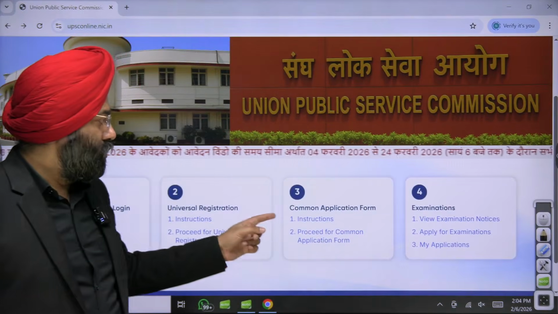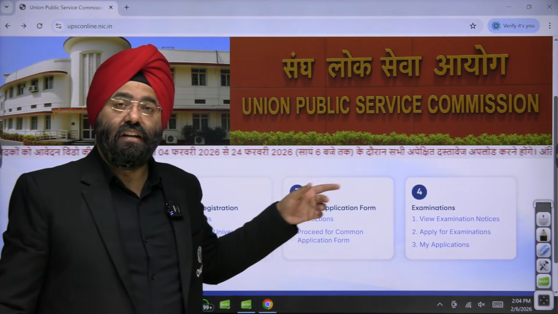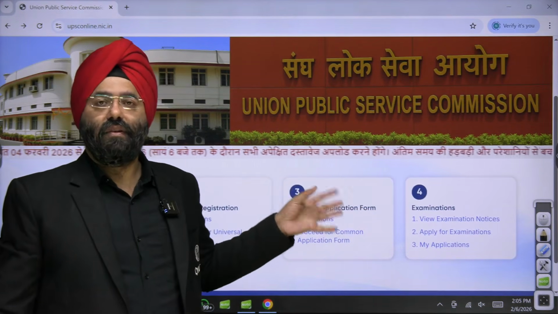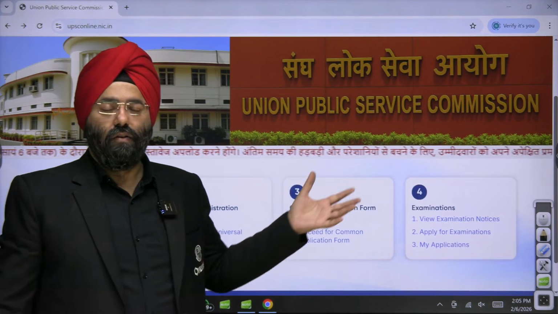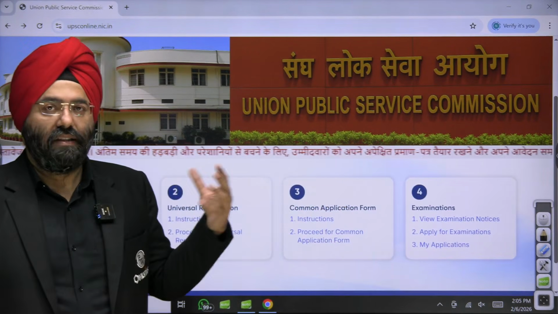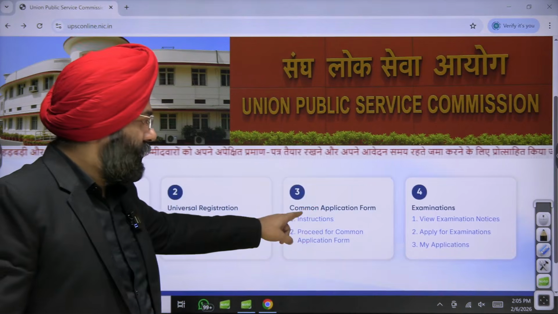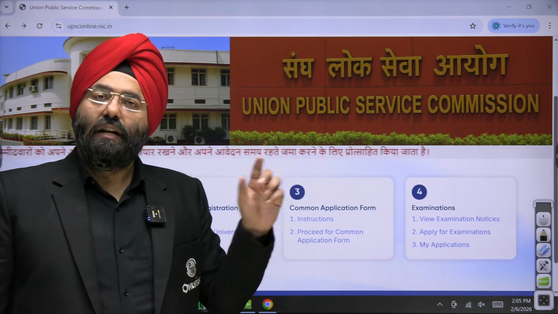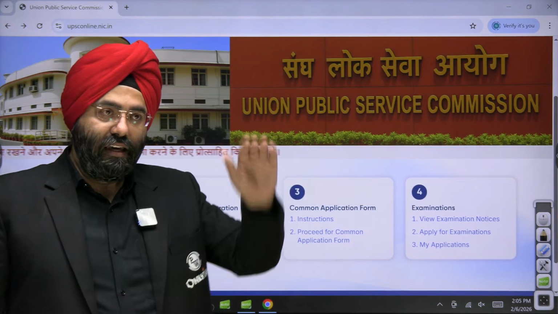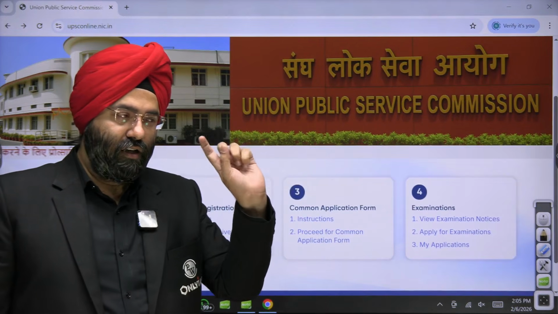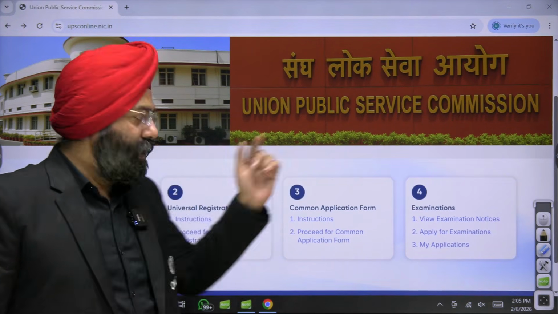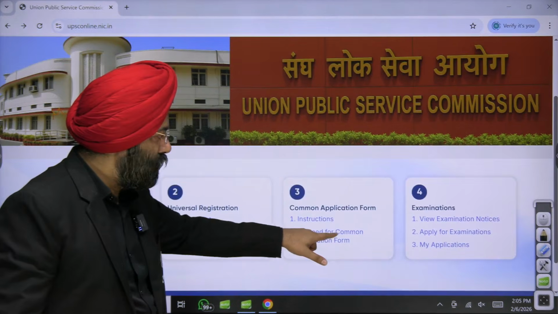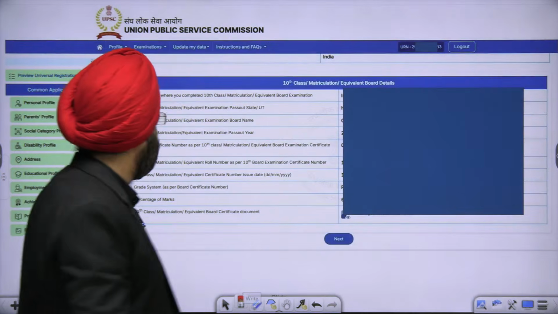Now, this is a common application form. This is not specifically for civil services. This is for every examination which you will possibly appear for using UPSC as a means. So what are you going to do? You will click on the instructions. After clicking on the instructions, you will say I agree, click the option and OK. Then you will come to the common application form. So what is the common application form?